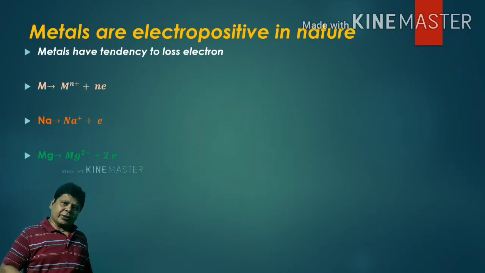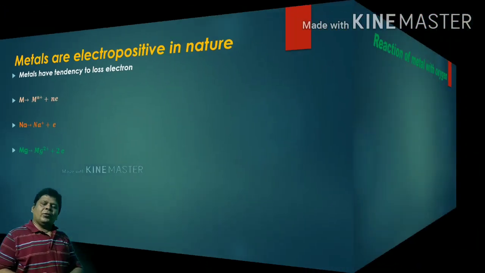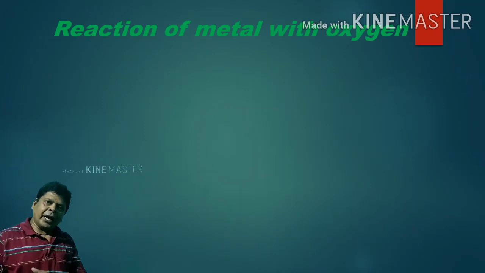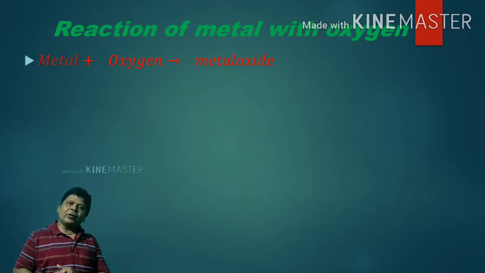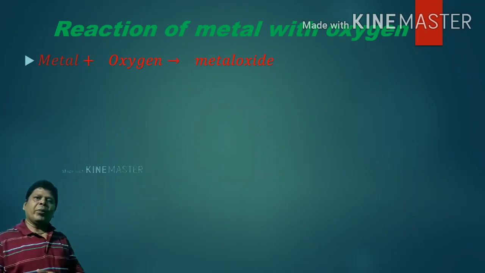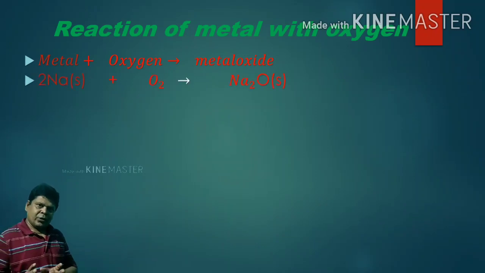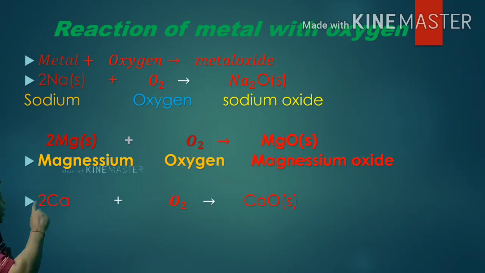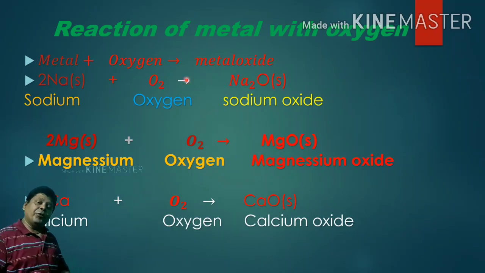Let us start the new reaction. Now, what is the reaction of metal with oxygen? Any element reacts with oxygen and forms its corresponding oxide. So metals also react with oxygen and form metal oxides. For example, sodium reacts with oxygen, it forms sodium oxide. Magnesium reacts with oxygen, it forms magnesium oxide. And obviously calcium will react with oxygen and form calcium oxide.